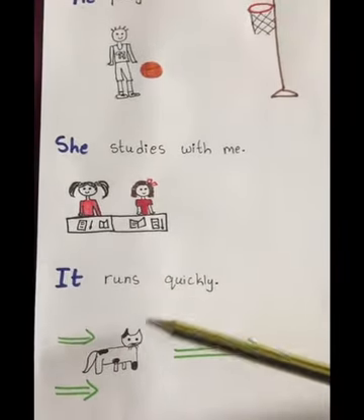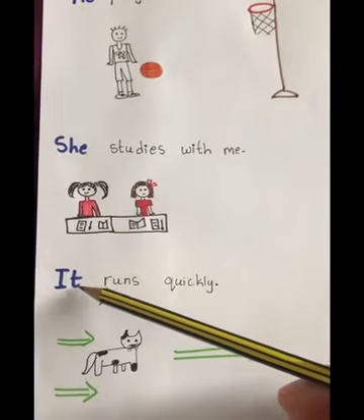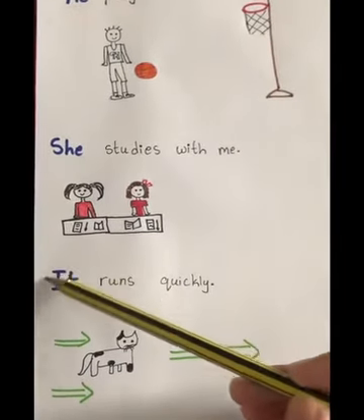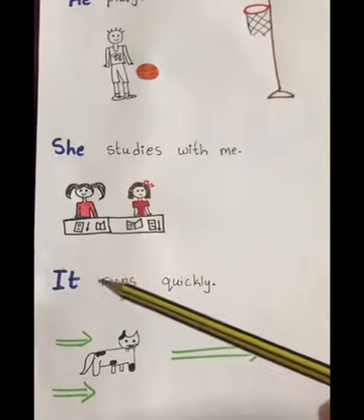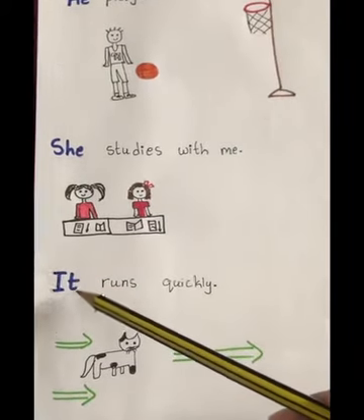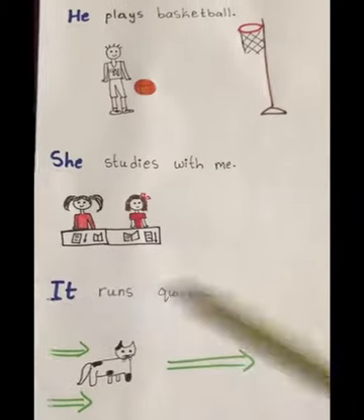Who runs quickly? The cat runs quickly. So, it here is the answer to the question who runs quickly, and it comes at the beginning of the sentence, so it is the subject of the sentence.